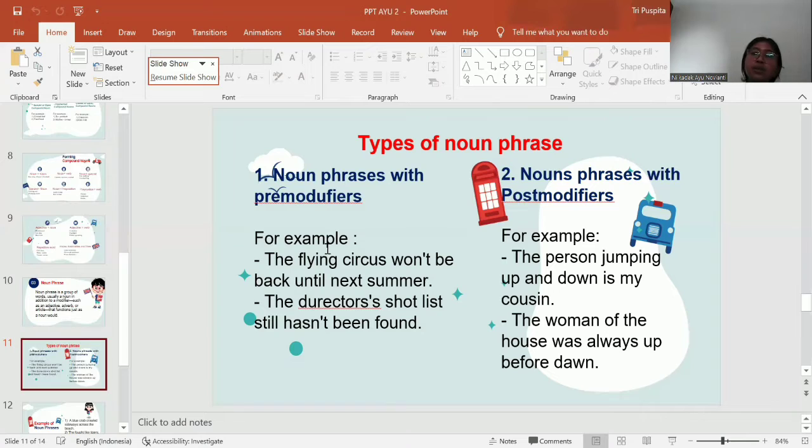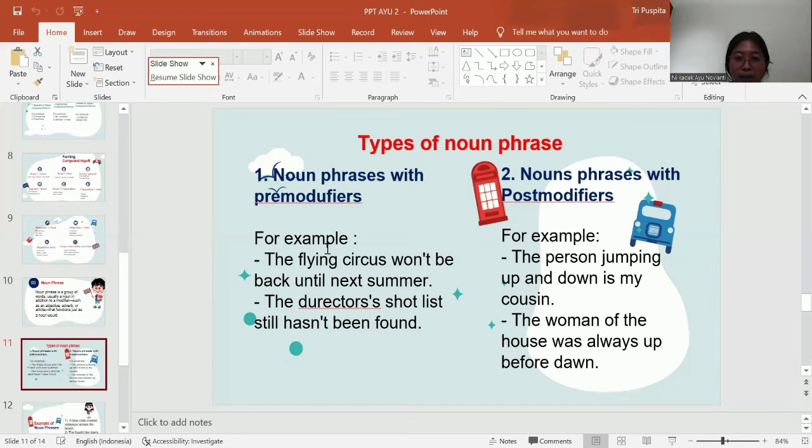The second type is noun phrase with post-modifier. Noun phrase can include other phrases such as a prepositional, participle, and compound phrase, as well as a relative clause. For example, the woman of the house was always up before dawn. In the sentence, the prepositional phrase of the house is a post-modifier in the noun phrase, the woman of the house.